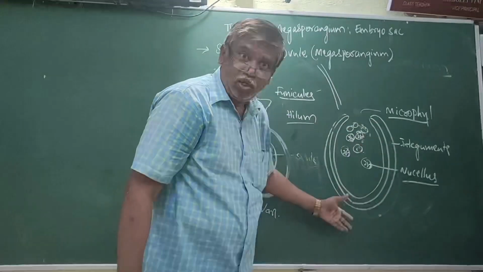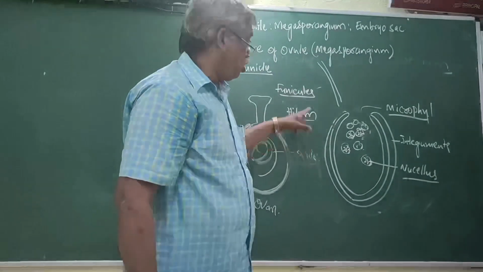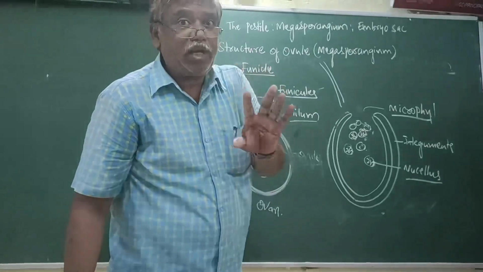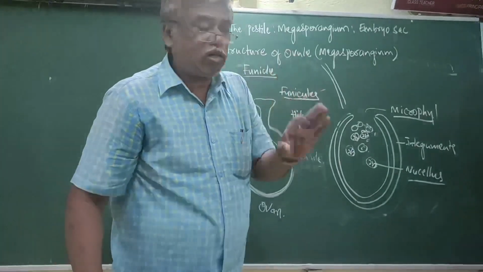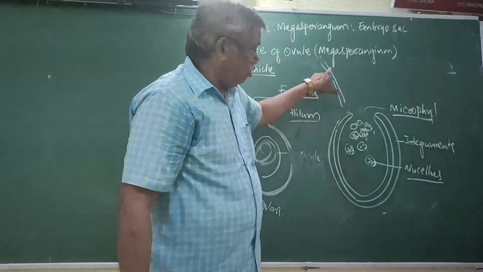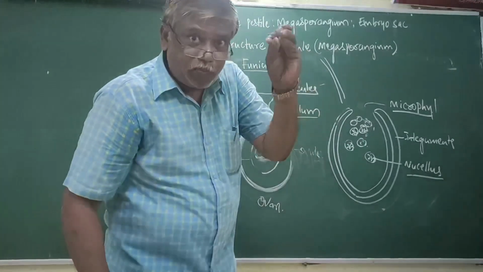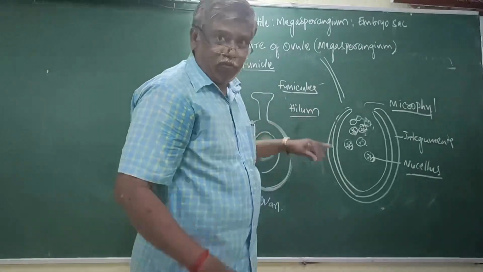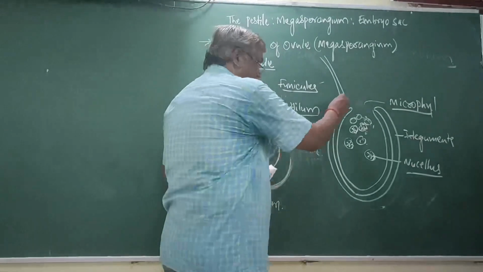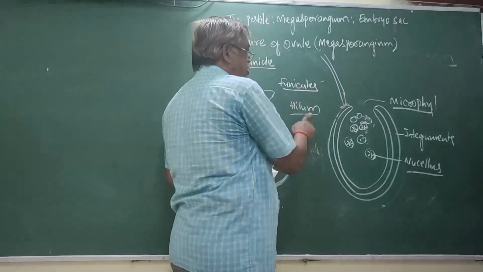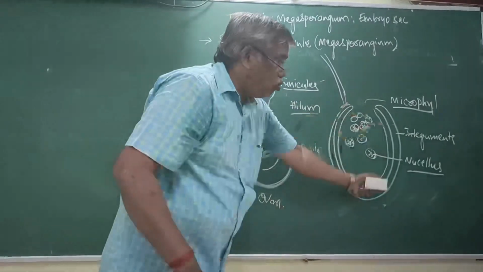Stalk of an ovule is called funiculus. The funiculus is attached to the ovule at a place called the hilum, which is the junction between the funiculus and the total body.